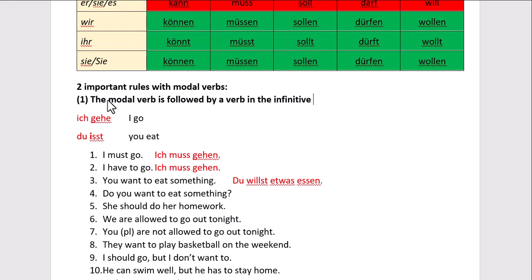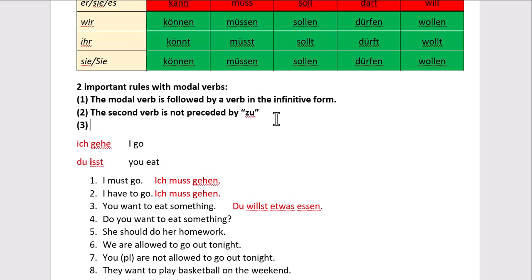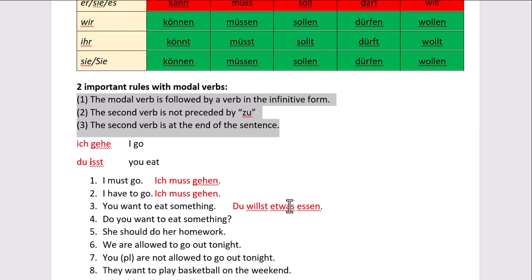We've already seen that. But secondly, the second verb is not preceded by zu. And thirdly, that the second verb is at the end of the sentence. So I've actually included 3 rules there. You could condense them into 2. But these are our 3 rules. And there's no zu before essen. It's in its infinitive form and it's at the end of the sentence.